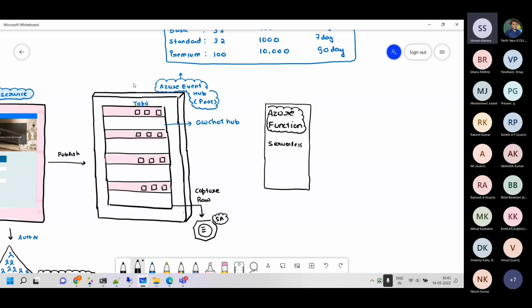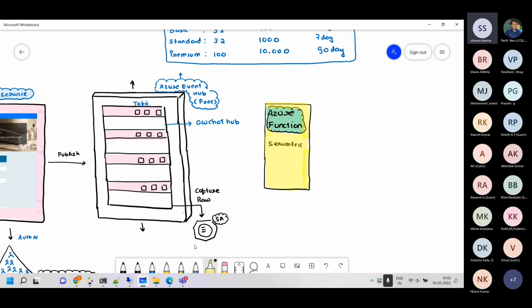Now, this is highly scalable. Functions are extremely scalable. They are so scalable that we have to put upper limits. Otherwise, they might scale so quickly that the other solutions in your architecture will not be able to handle the scalability of functions.